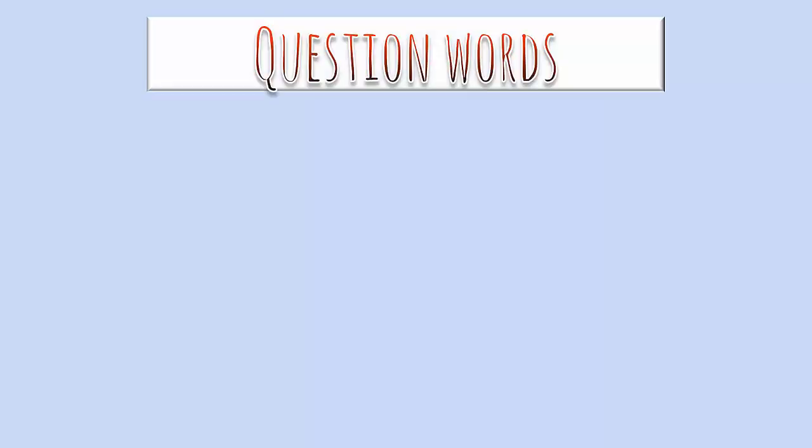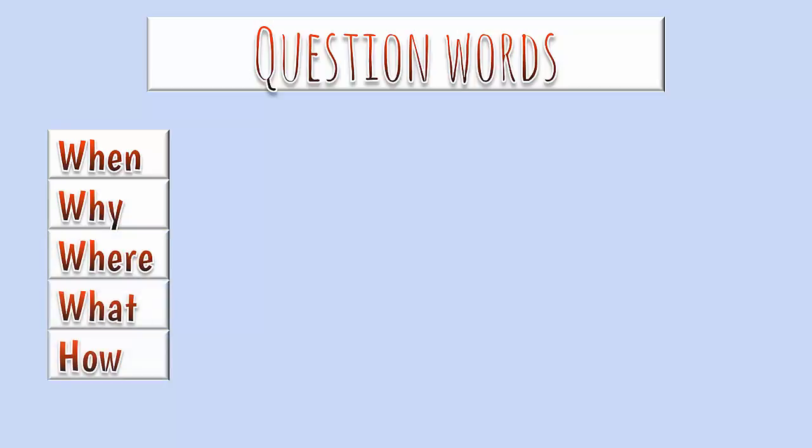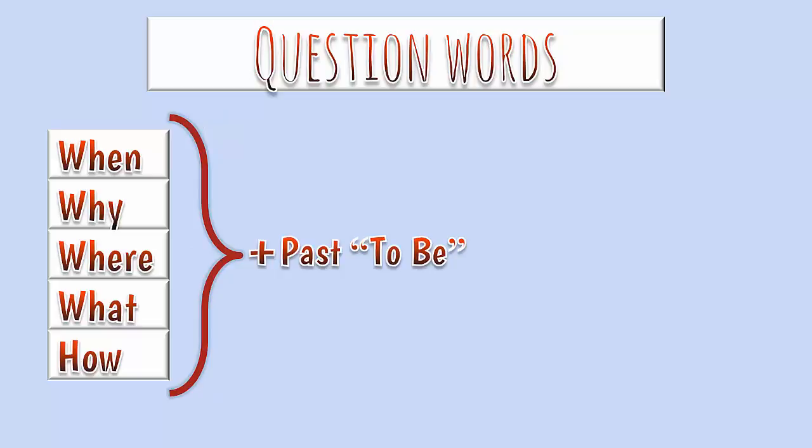There is also the possibility of using a question word at the beginning, like this: when, why, where, what, how, plus the past of the verb to be and the subject plus the ing of the verb and the question mark, of course.